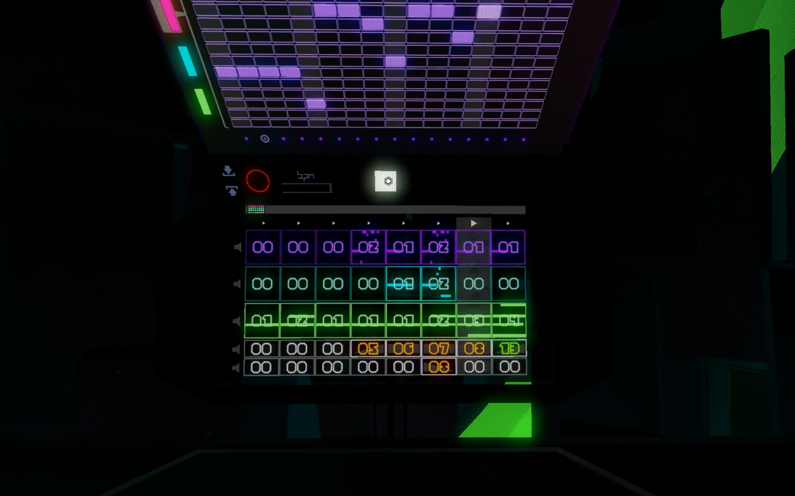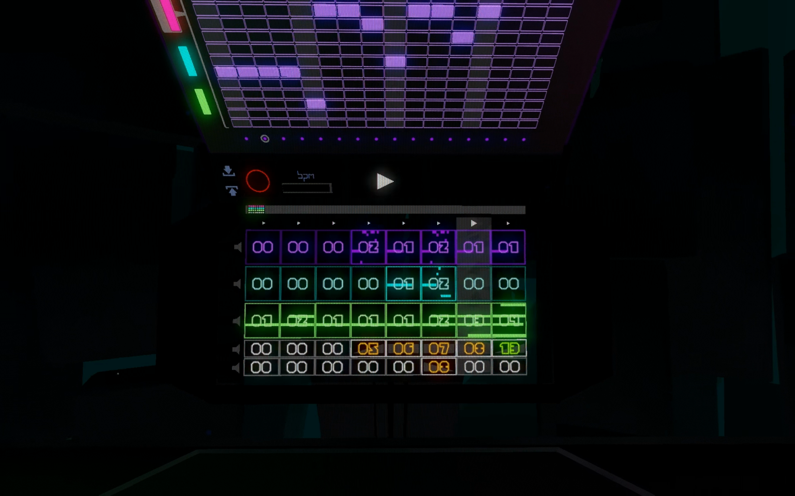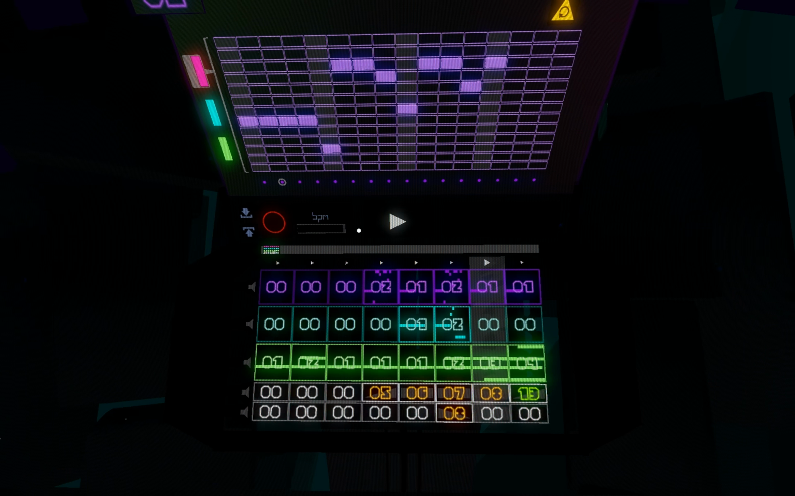So that covers the basics of the pattern sequencer. Be sure to check out the other tutorials for studio tips and just have fun.